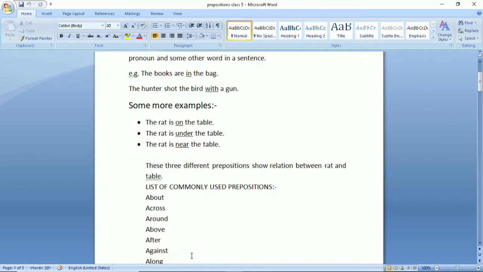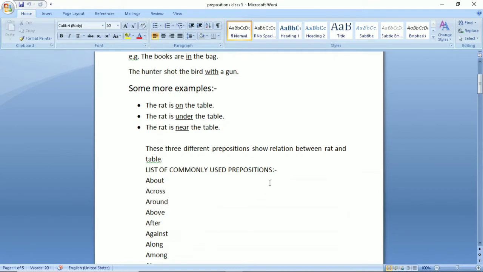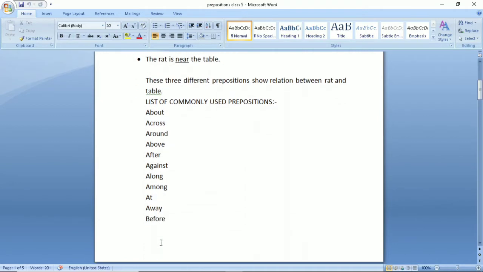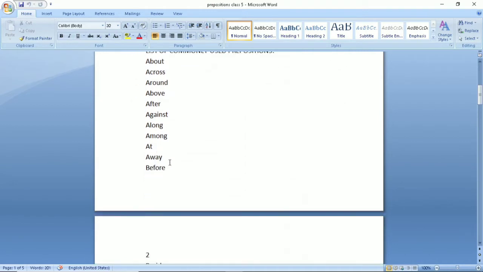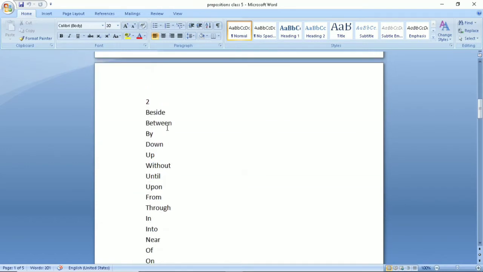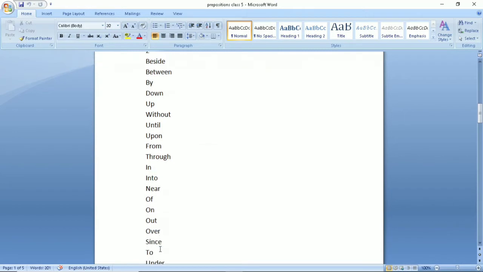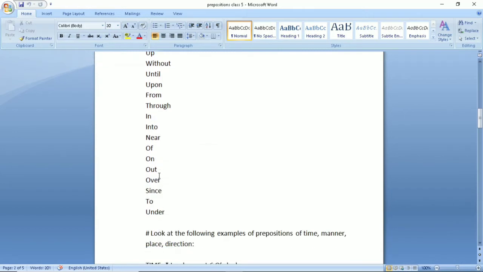Now some of the commonly used prepositions are about, across, around, above, after, against, along, among, at, away, before, beside, between, by, down, up, without, until, upon, from, through, in, into, near, off, on, out, over, since, to, under.